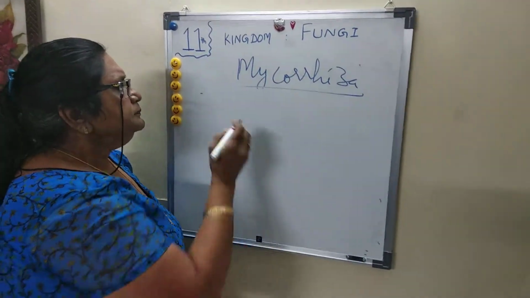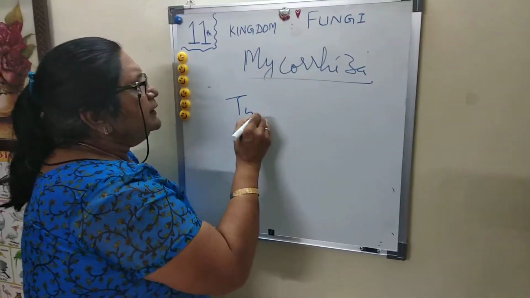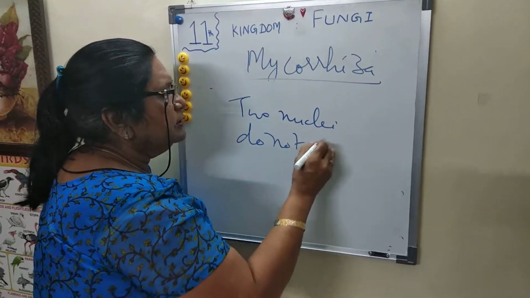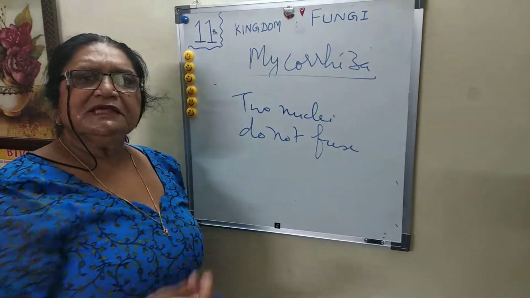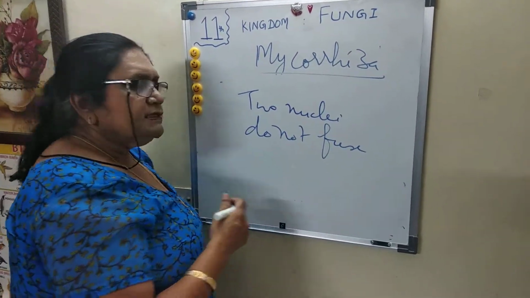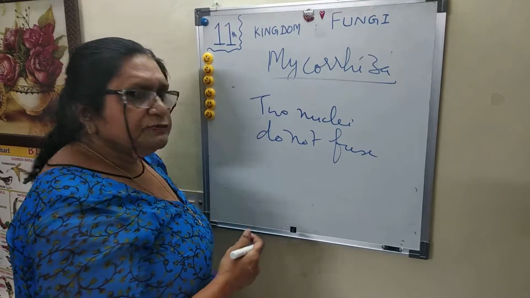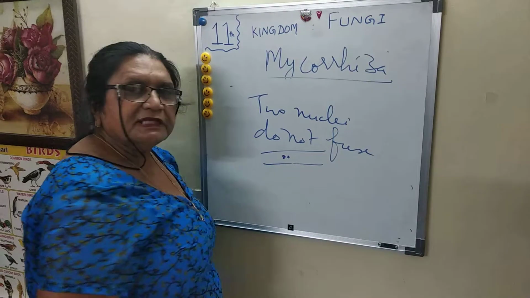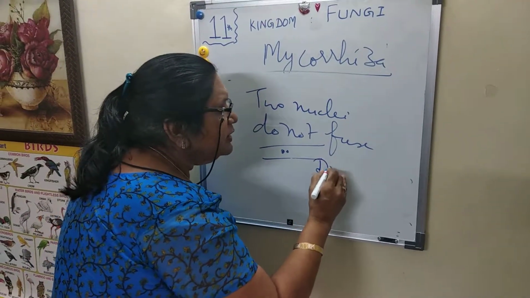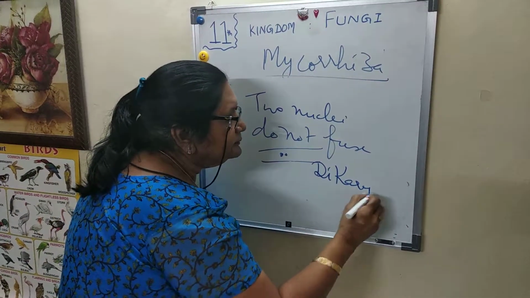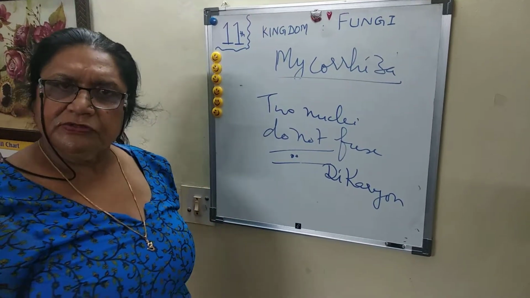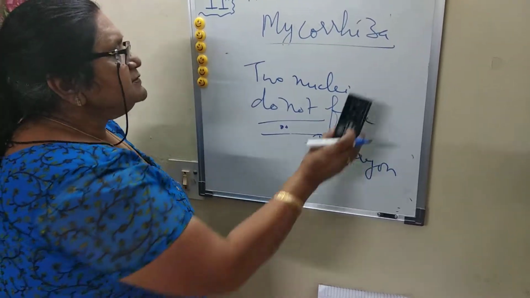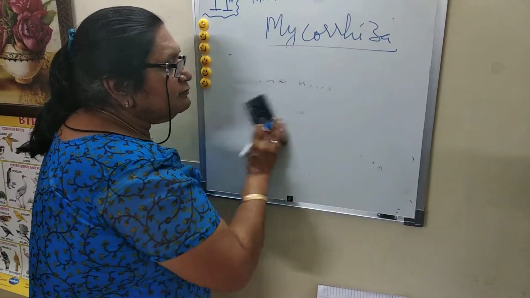But sometimes the 2 nuclei don't fuse. They remain side by side. It takes time to fuse further. Suppose the 2 nuclei remain side by side, it is called a dikaryon. The dikaryon structure is what remains before fusion, and this phase in their life cycle is called the dikaryon phase.